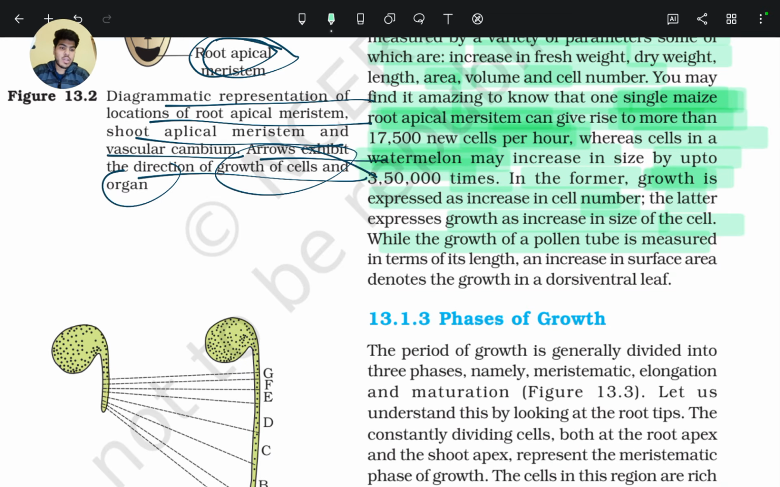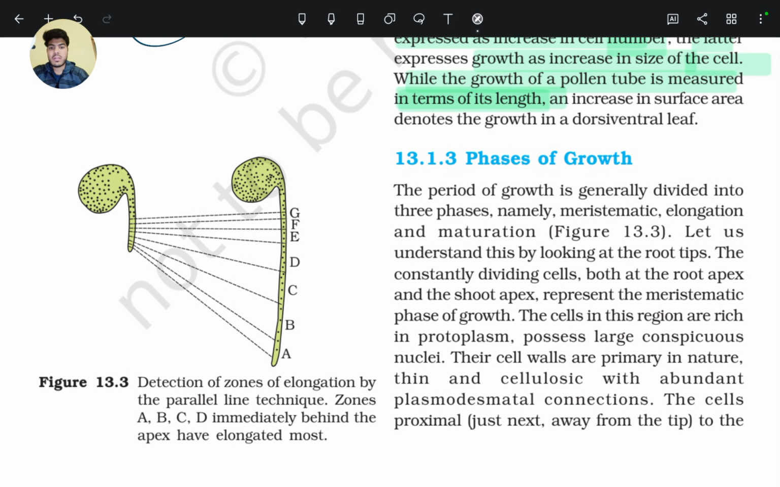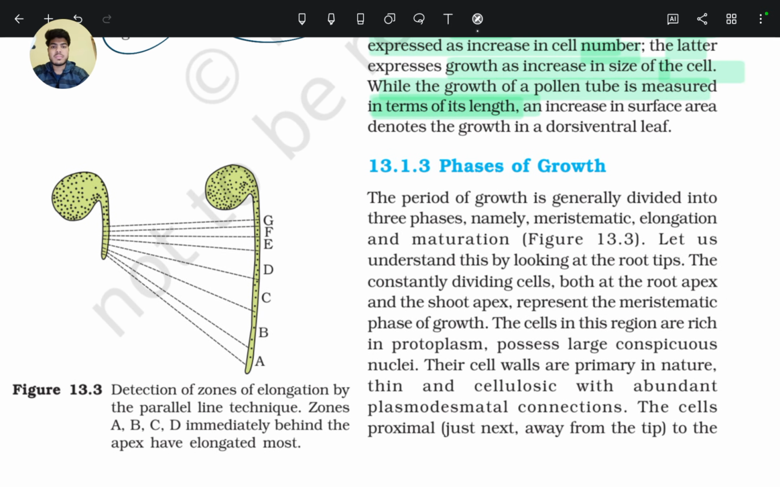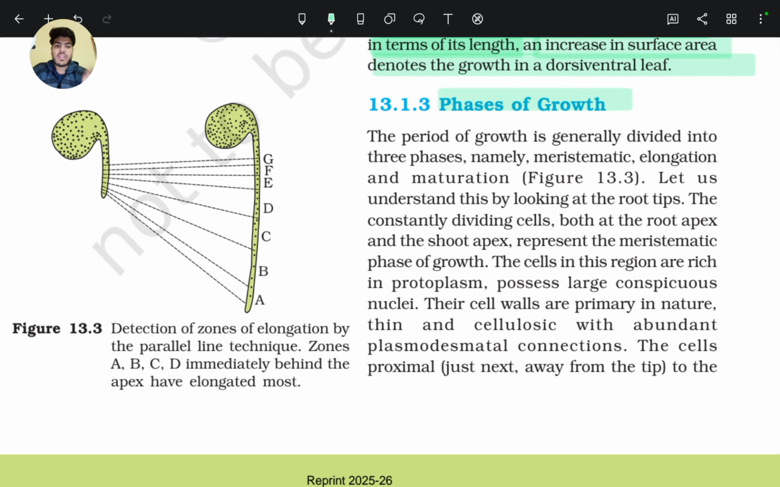While the growth of a pollen tube is measured in terms of its length, increase in surface area denotes the growth in a dorsiventral leaf. So in a dorsiventral leaf, if its surface area is increased, it shows the growth of the leaf. Phase of growth.